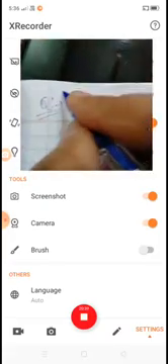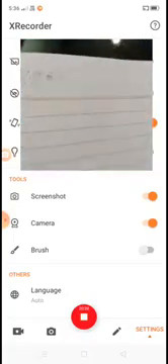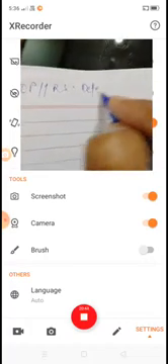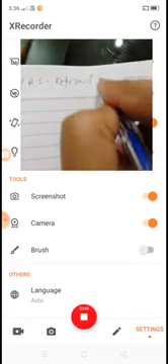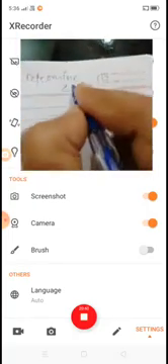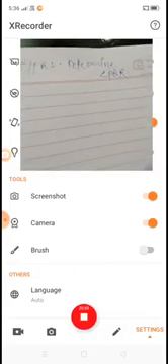This is a very important question, one of the most important questions. Okay, in the figure OP is parallel to RS, determine angle PQR. Angle PQR. Let's see the figure.